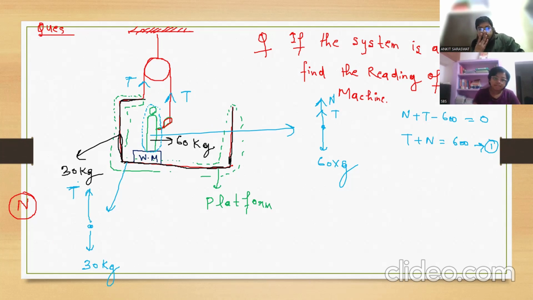Sir, is the man included in the system? No. The platform is my system here. Now, the weighing machine is in contact with the platform. This weighing machine is also applying a normal reaction force on the platform, which is equal to what? N.